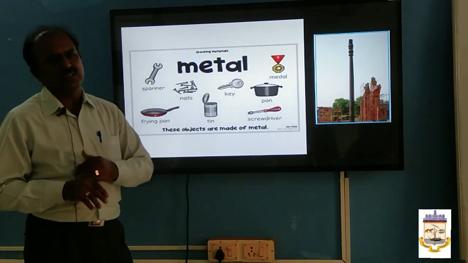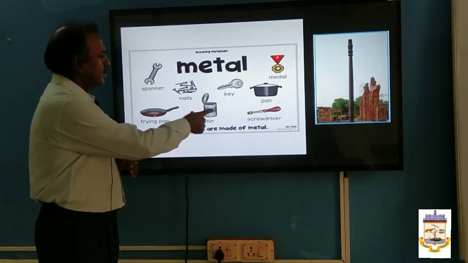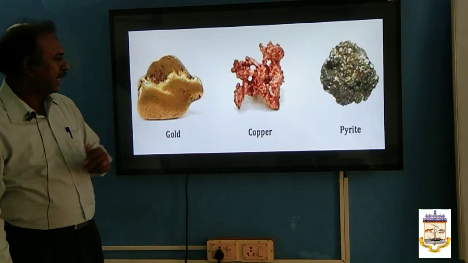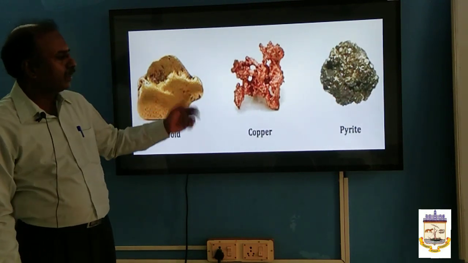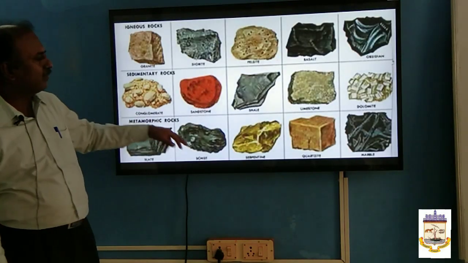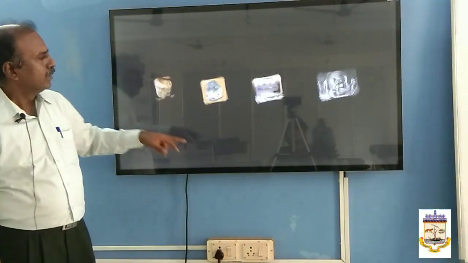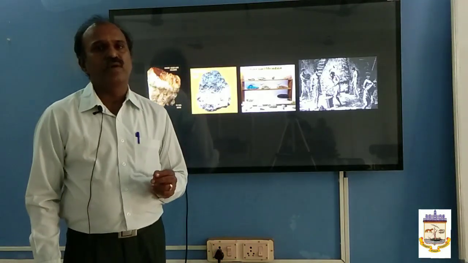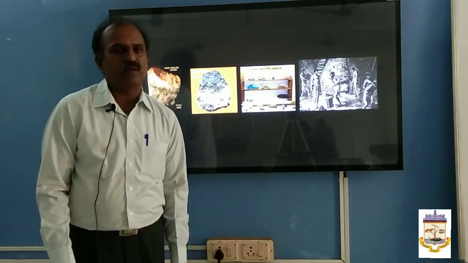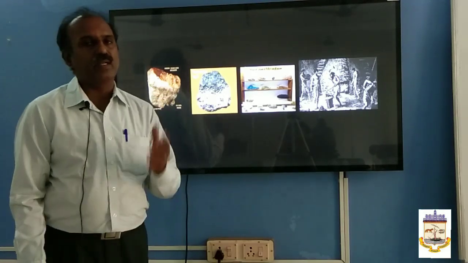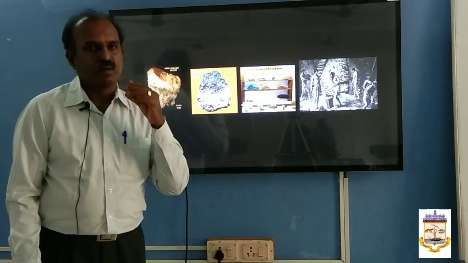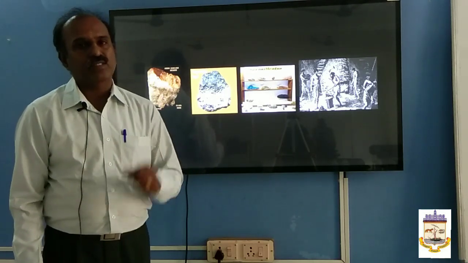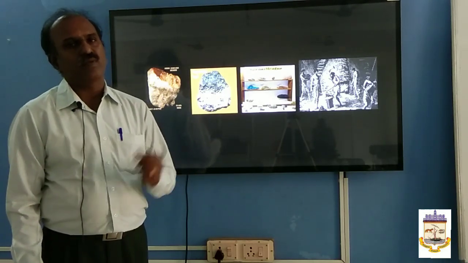This is what we discussed. There are so many ores. See, these are the different type of ores of gold, copper, pyrite. You see, different type of ores. And not only the Indians are very familiar in the field of metallurgy. Even the ancient people have a good idea about extraction of various metals from their ores.